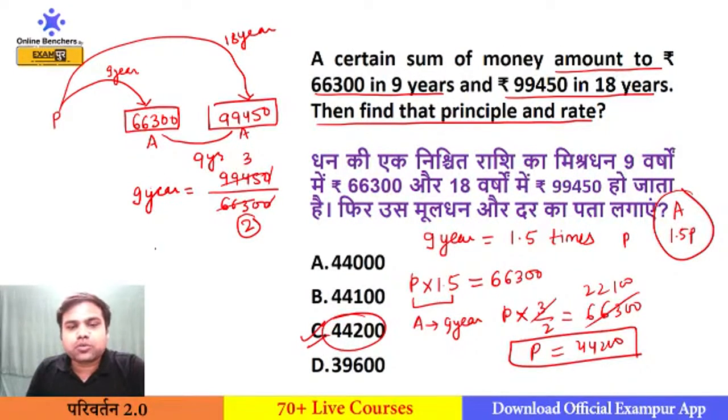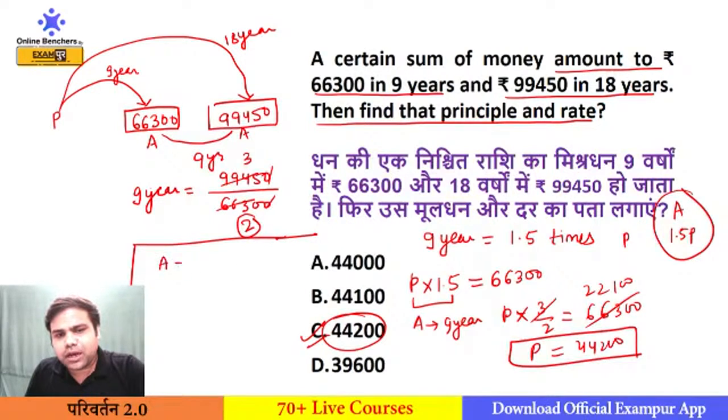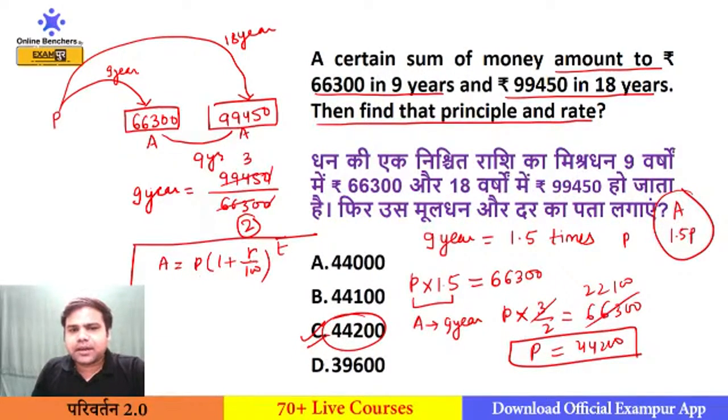Now sir, what to do to find the rate of interest? Now, as you know the formula, A is equal to P into (1 plus R upon 100) to the power T. So here I can get the rate of interest, because I know that in every 9 years, if the principal is 1, it will become 1.5 times. That means the amount will become 3 by 2 if the principal is 1.